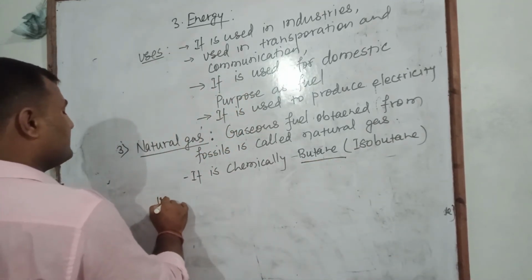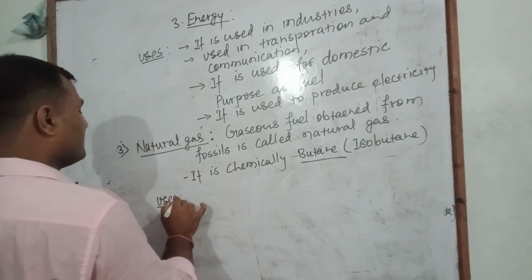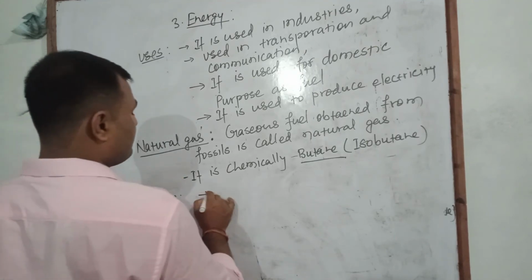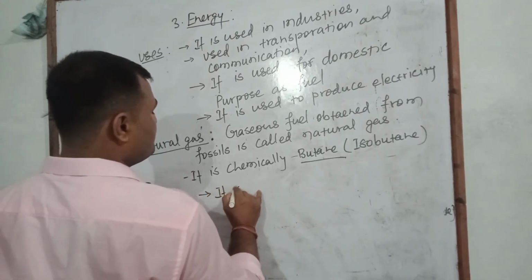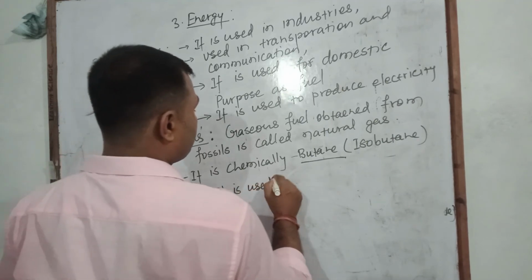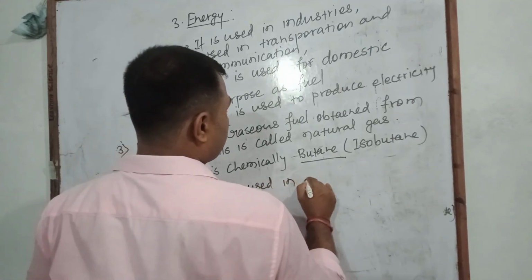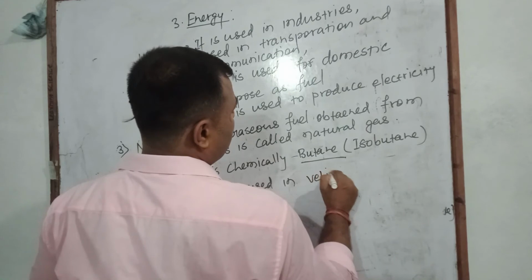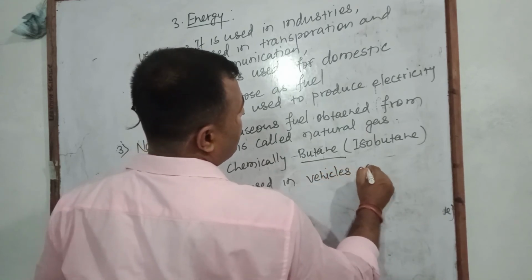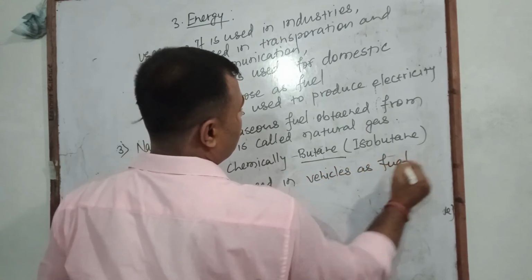And here we write the usage of natural gas. It is used in vehicles as fuel.